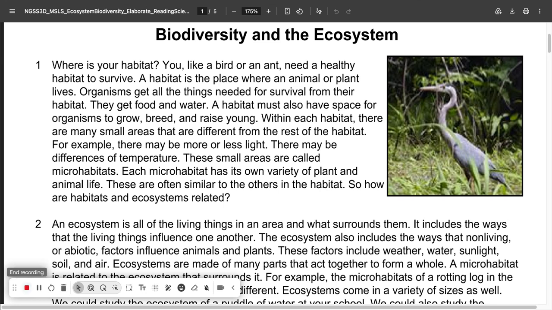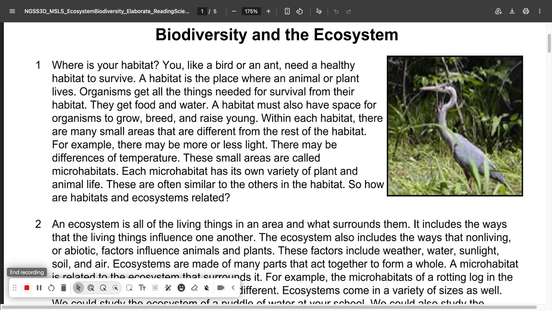Biodiversity and the ecosystem. Where is your habitat? You, like a bird or an ant, need a healthy habitat to survive. A habitat is the place where an animal or plant lives. Organisms get all their living needs, all the things needed for survival, from their habitat. They get food and water. A habitat must also have space for organisms to grow, breed, and raise young.